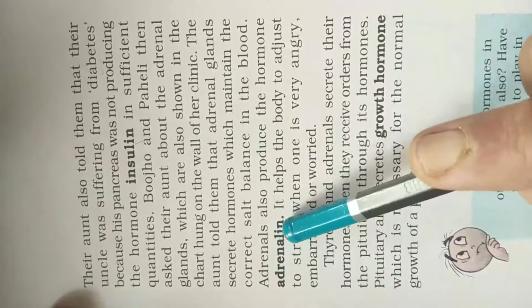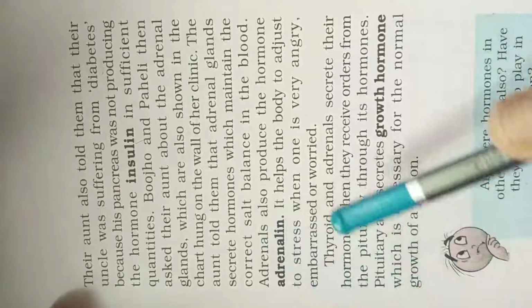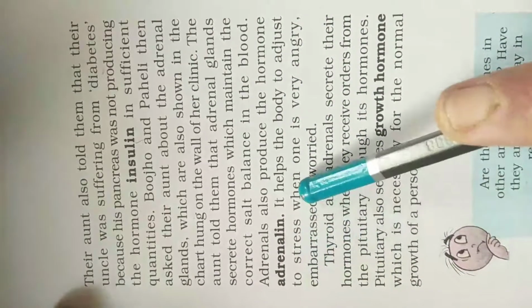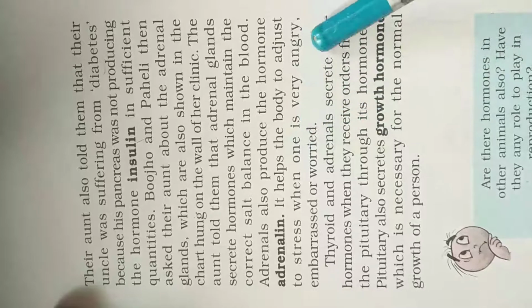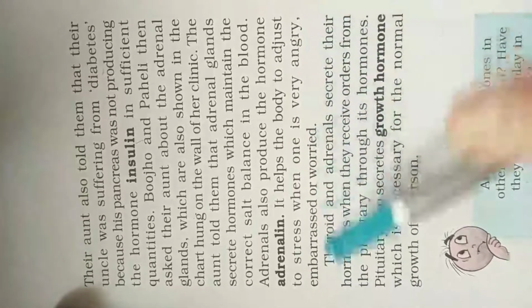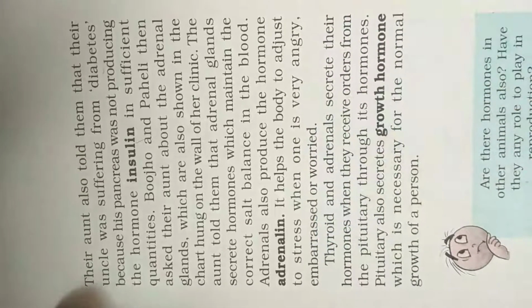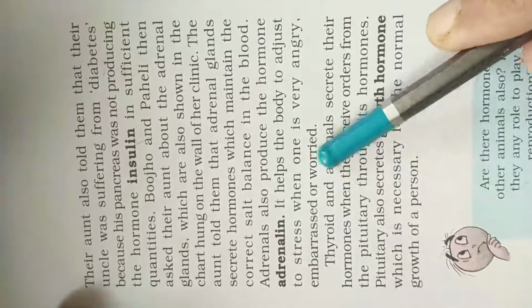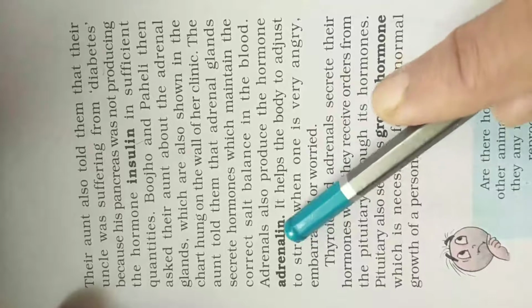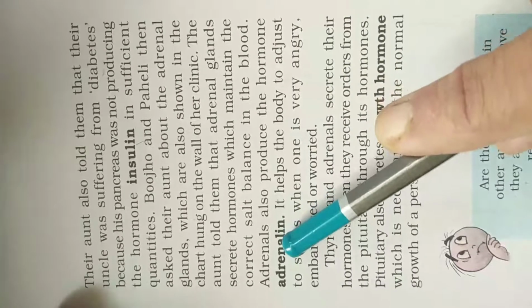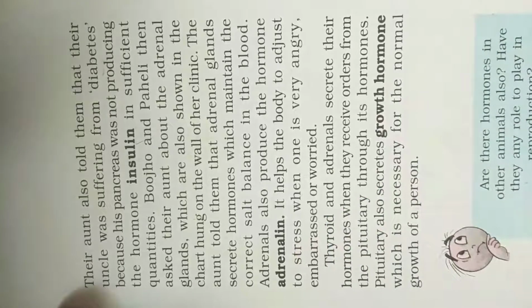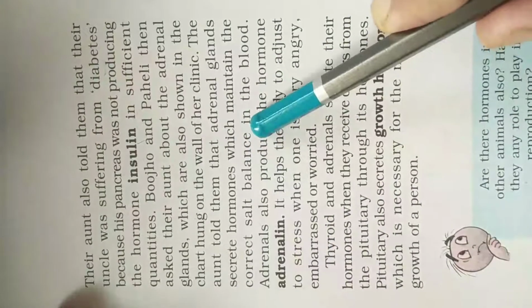It helps the body to adjust to stress when one is very hungry, angry, embarrassed or worried. So when the person is very angry, embarrassed, worried or stressed, the adrenaline hormone helps adjust the stress, and balances the salt also.